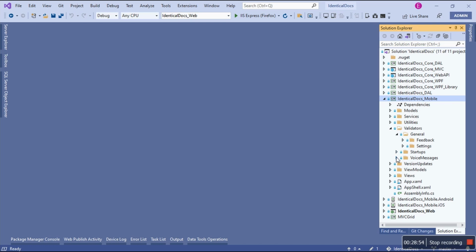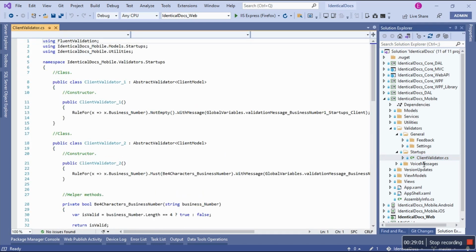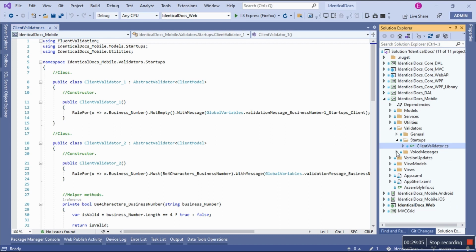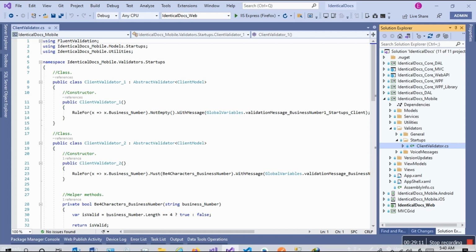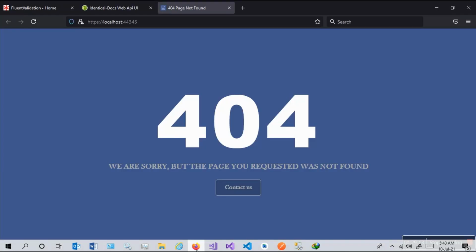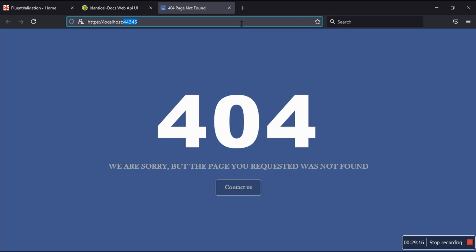In fact, access pin is part of, let's see, yes, the startup for client validator. There we go. So in the Xamarin shared project or Xamarin application, this is how I set them up.